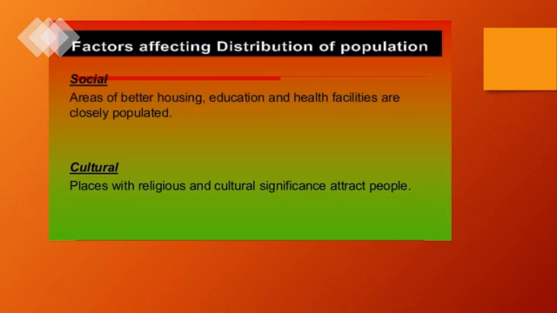Now we will see the factors affecting distribution of population. Two factors are here. Number one is social: areas of better housing, education, and health facilities are closely populated. Cultural: places with religious and cultural significance attract people.